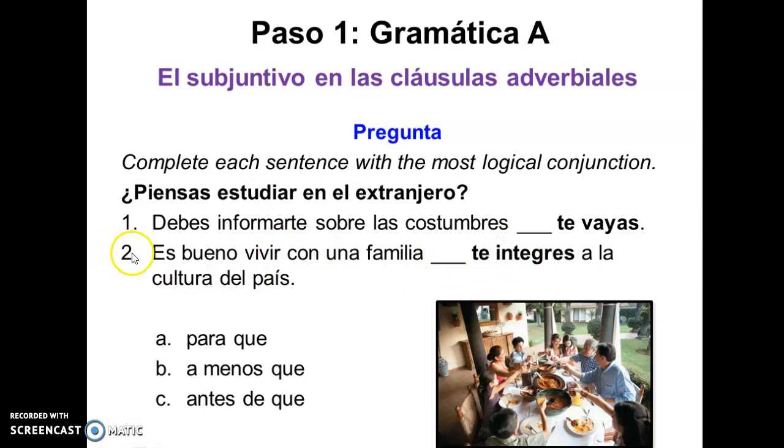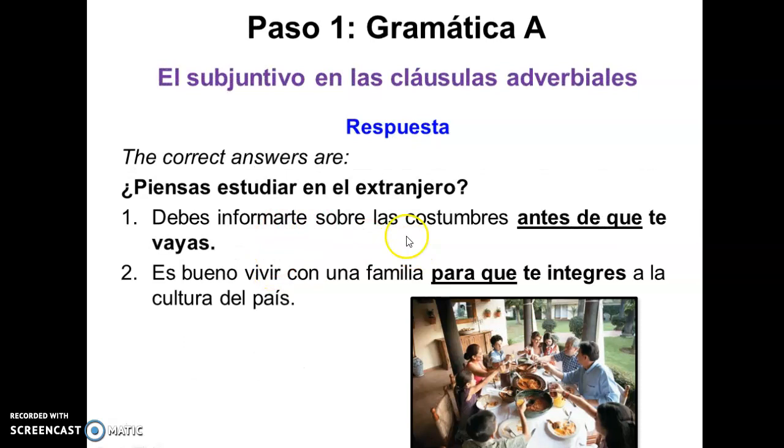The next one says, es bueno vivir con una familia. So it's good to live with a family, blank. And then you get acquainted with the culture of the country. The ones that make sense here are, debes informarte sobre las costumbres antes de que vayas. So before you go. You have to get informed about the customs there before you go.